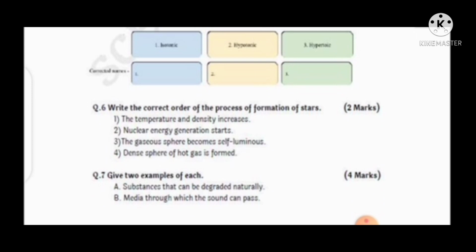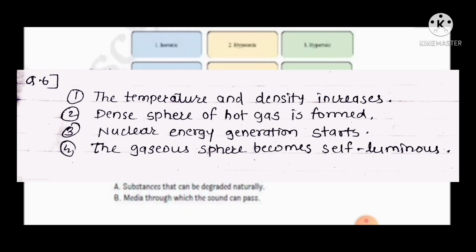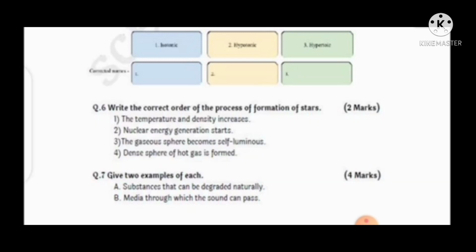Then question number 6. Write the correct order of the process of formation of the stars for 2 marks. The temperature and density increases, nuclear energy generation starts, the gaseous sphere becomes self-luminous, dense sphere of hot gas is formed. So the correct order for this process of formation of stars is, first, the temperature and density increases. Then second, dense sphere of hot gas is formed. Then third, nuclear energy generation starts. And fourth, the gaseous sphere becomes self-luminous.